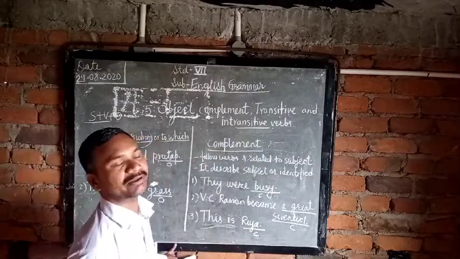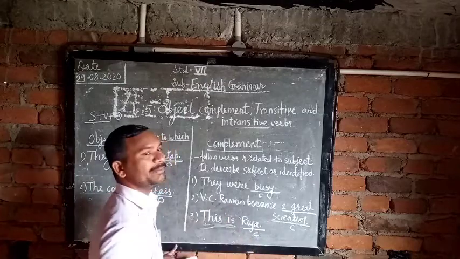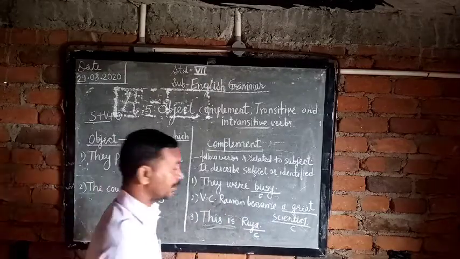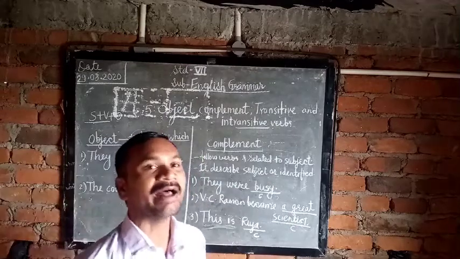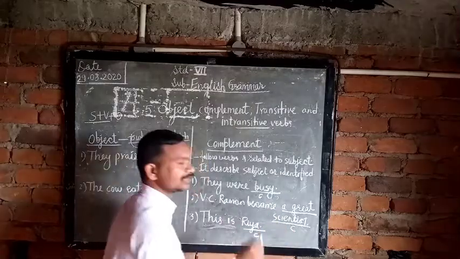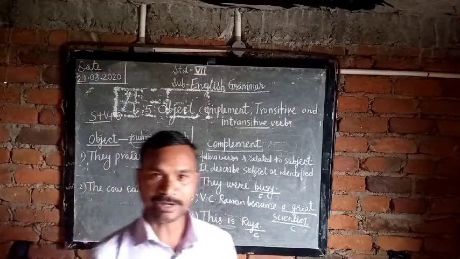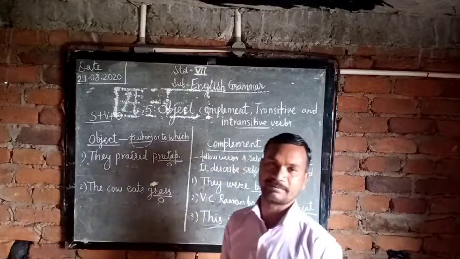C.V. Raman became what? A great scientist is the complement. They were what? Busy. This type of word we call the complement. Got it? So this is the object and this is the complement.